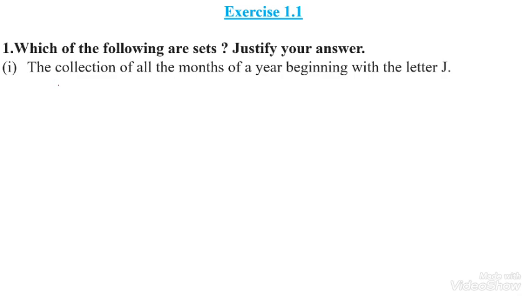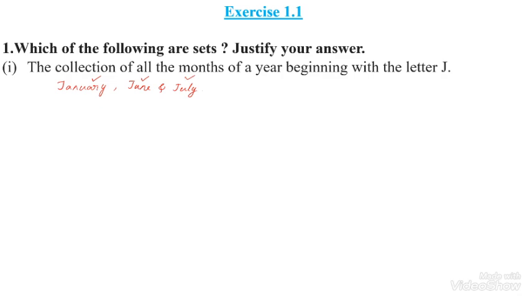That is January, June, and July. Only 3 months out of 12 months begin with the letter J. So we can easily count: 1, 2, 3. There are only 3 months out of 12 months in a year that start with the letter J: January, June, and July. Therefore, this cannot be changed.